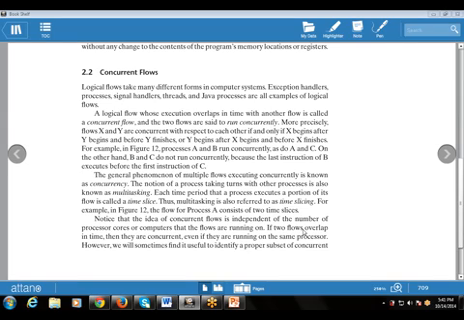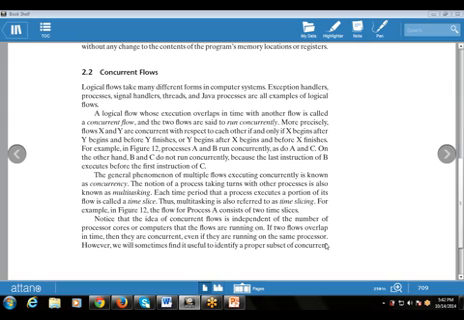Notice that the idea of a concurrent flow is independent of the number of processor cores or computers that the flows are running on. If two flows overlap in time, they are known as concurrent, even if they are running on the same processor. Whether there is only one CPU or more than one CPU, in any condition they are known as concurrent processes.